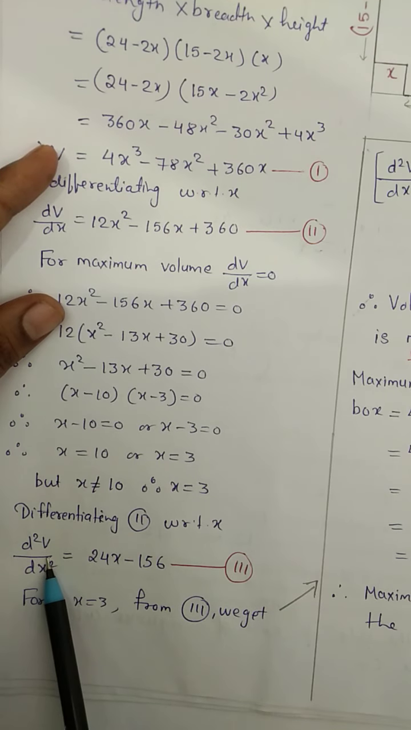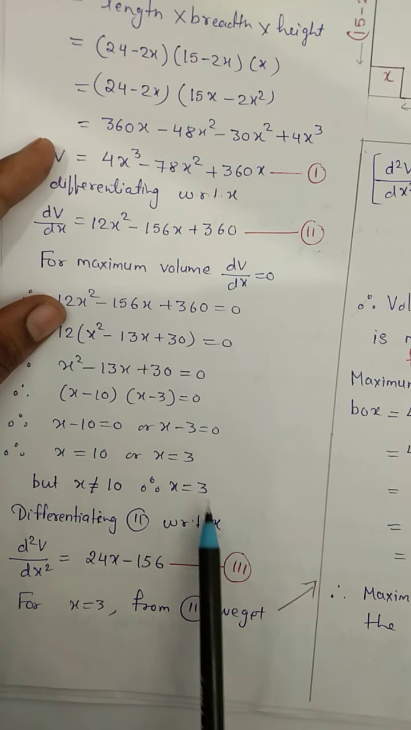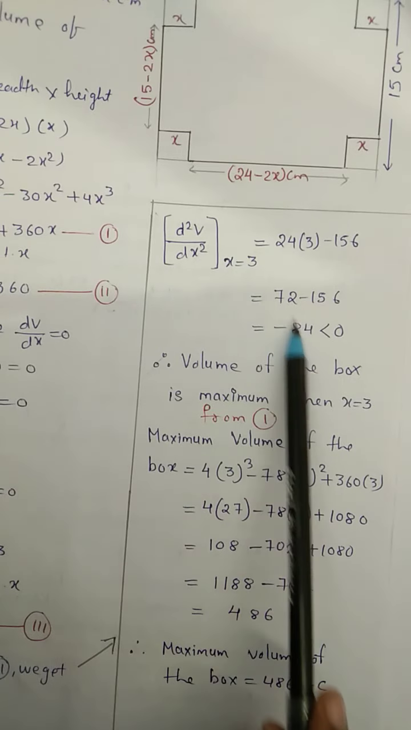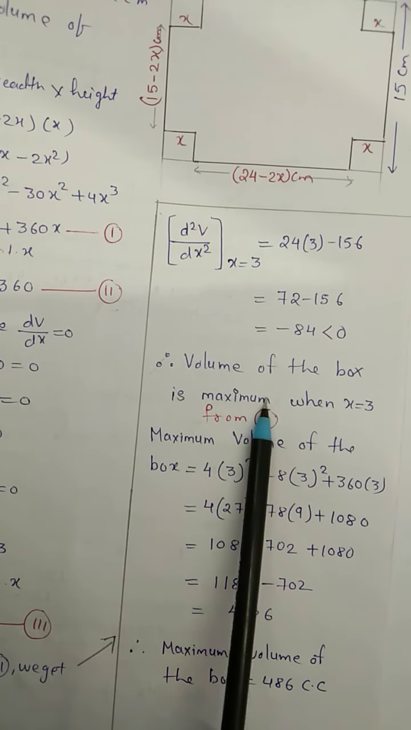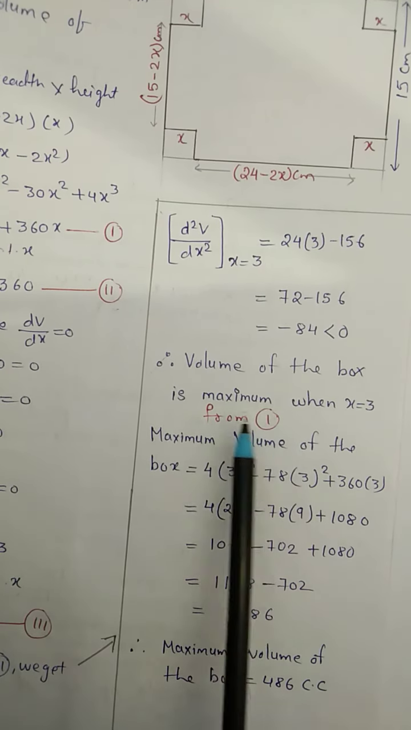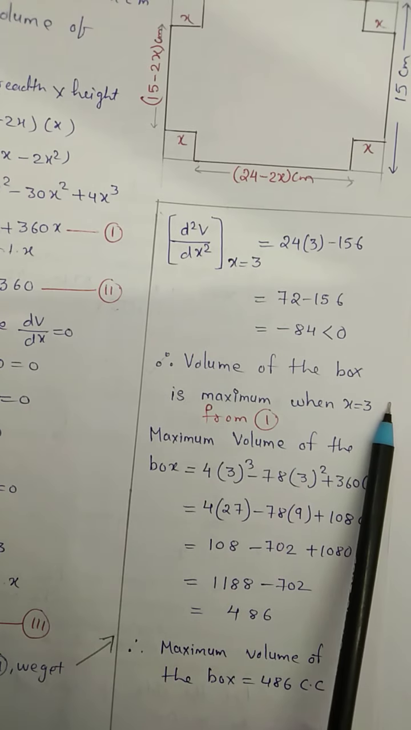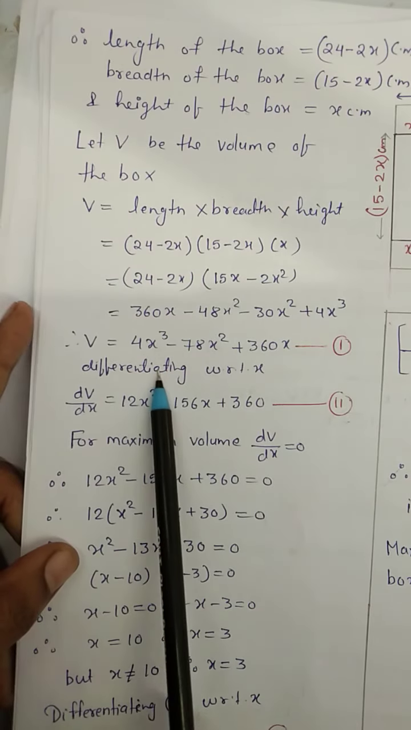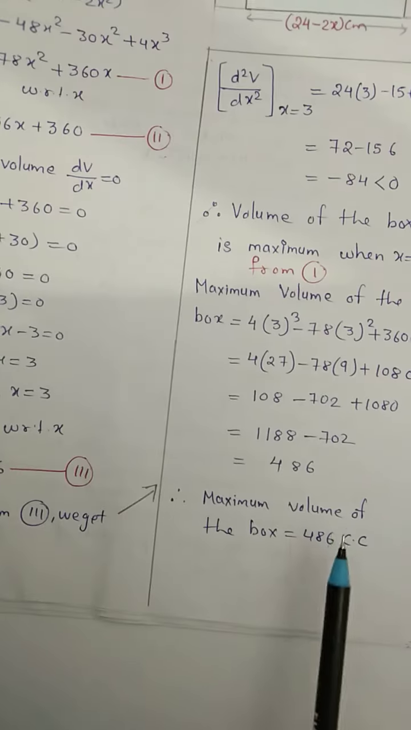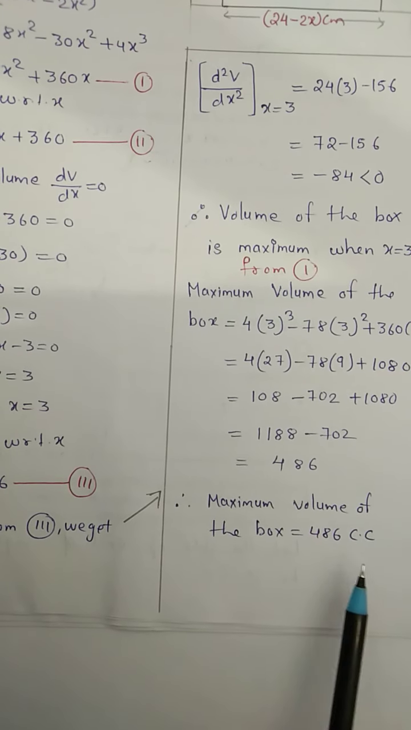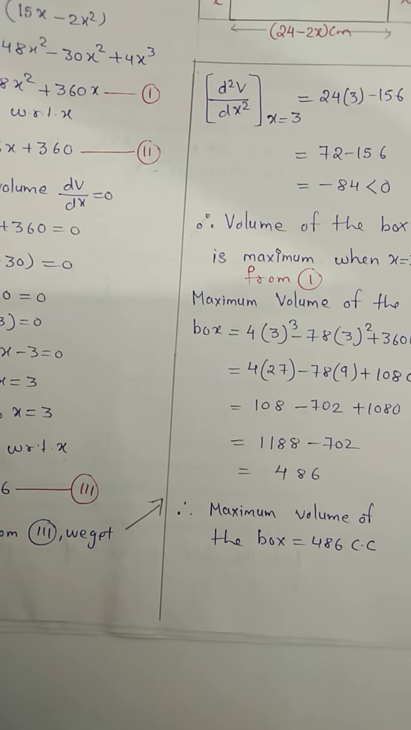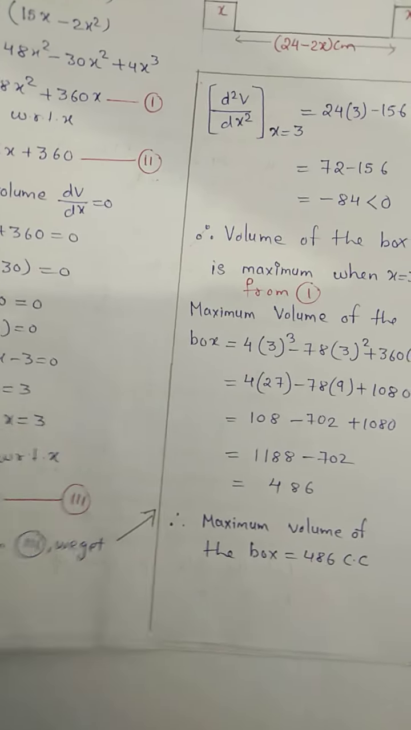Now find the second derivative. Check the second derivative at x equals 3. This is negative, means volume is going to be maximum, and to find the maximum volume, put x equal to 3 in the formula of volume, over here in equation 1, and the final answer is 486 cubic centimeter. Clear? Okay, let us move to the next question.